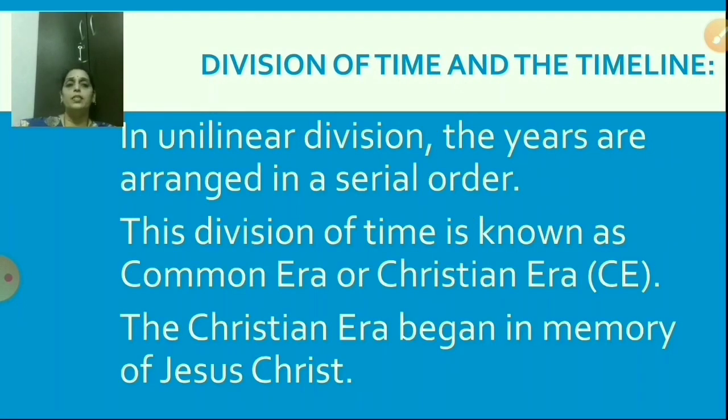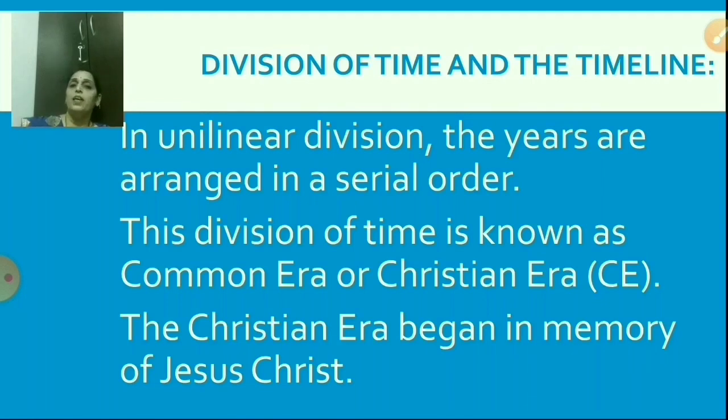Now the next. In unilinear division, the years are arranged in a serial order. This division of time is known as common era or Christian era. So what is common era or Christian era? Yes, in the unilinear division, the years are arranged in a serial order.